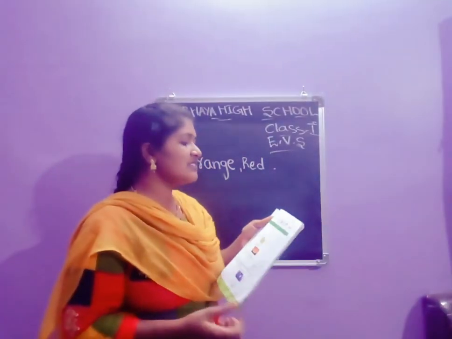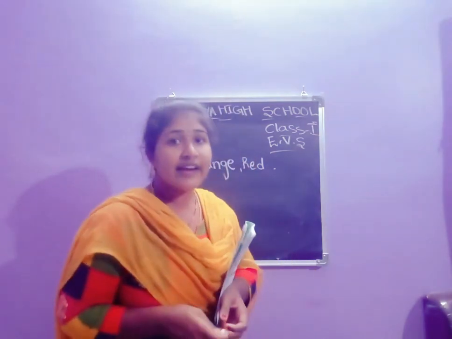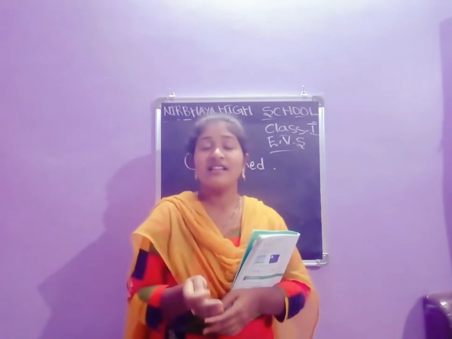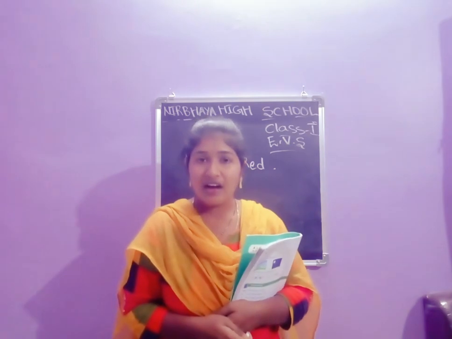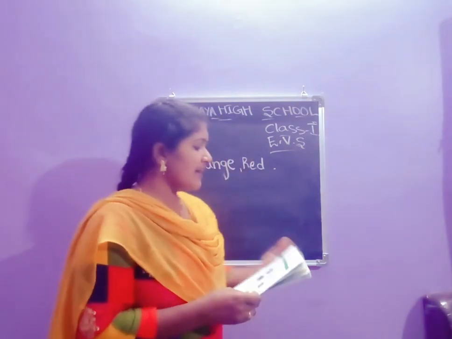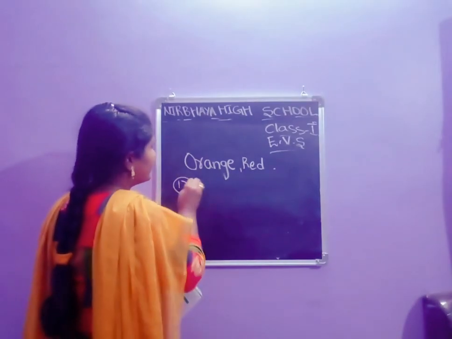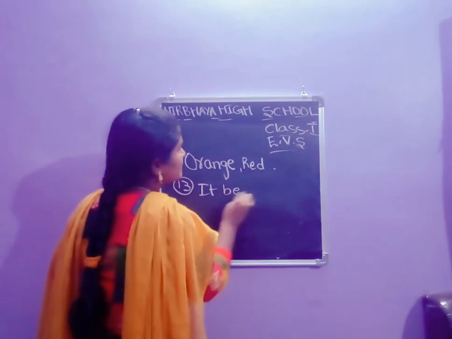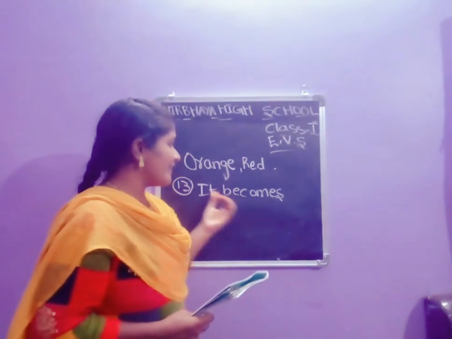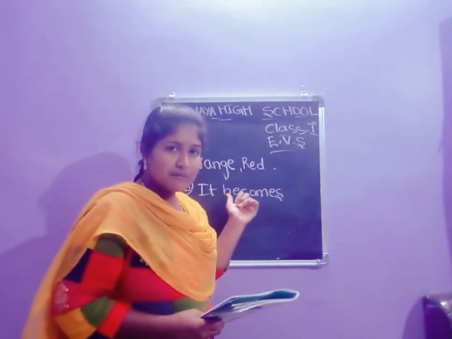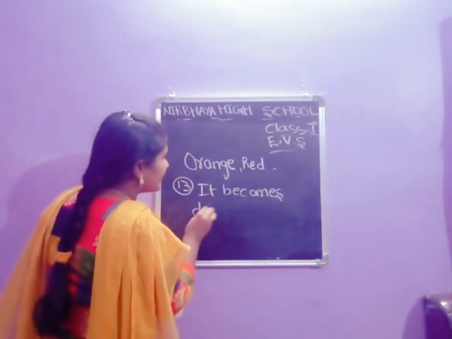Next one, what happens after sunset? After sunset, the sky becomes very dark and cool. When the sun goes, the sky becomes very dark. So here you write, it becomes dark. 13th one, it becomes. All of you read and write children. It becomes, becomes, it becomes dark, dark.